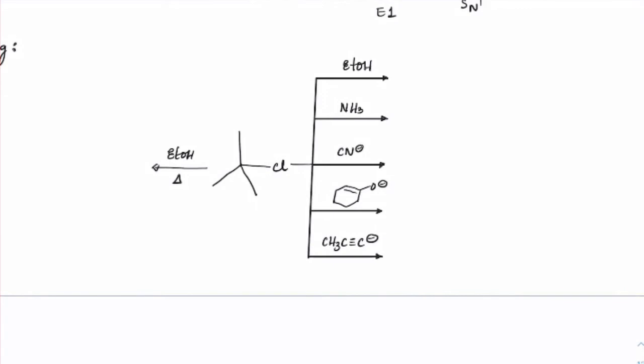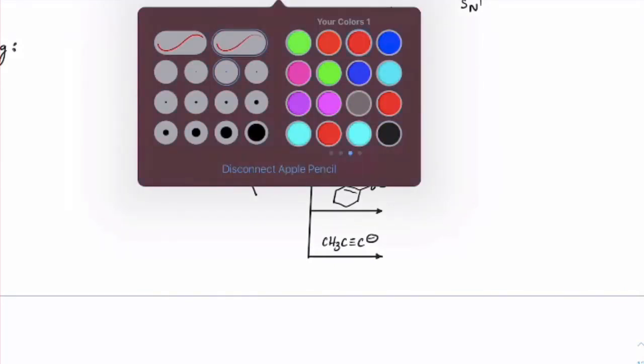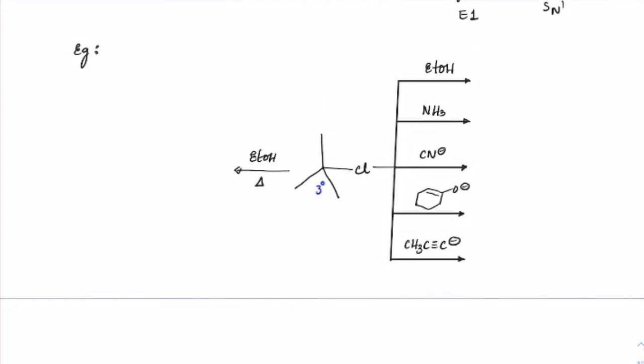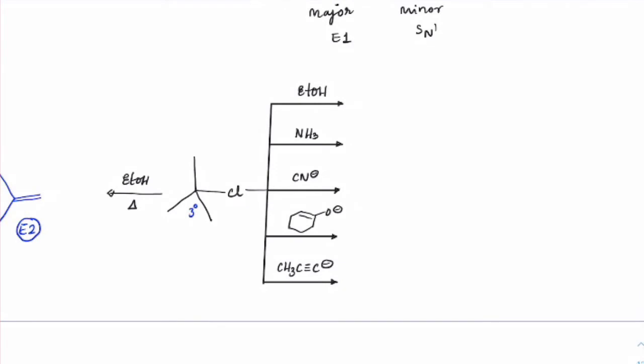We'll focus mainly on the major products here. It's a tertiary alkyl halide. On reaction with EtOH, we just saw that the major product here would be the alkene, which is favored by the E2 mechanism. If heat is not being given, then we'll go for substitution. So OEt will be formed, and that would be by the SN1 mechanism.